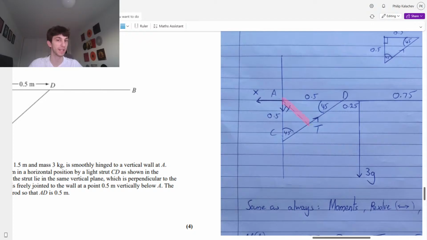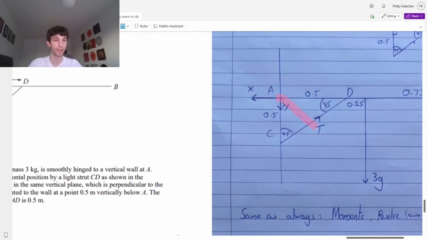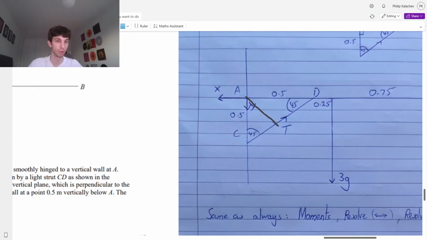Okay, we want to find this distance. Now, we can use either angle here, either side, because we care about either sine 45 or cos 45, right? Those are the two that we care about. Let's draw it on like this, make it a little bit clearer. So our hypotenuse is 0.5.